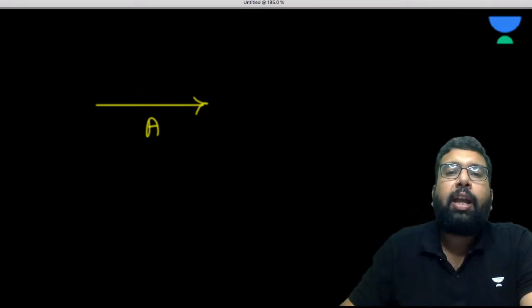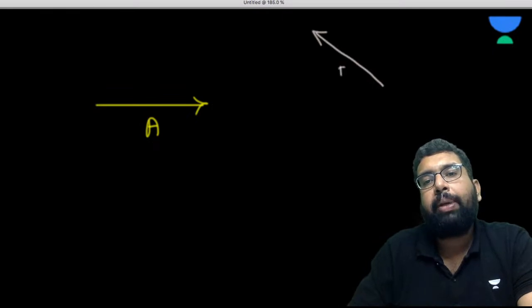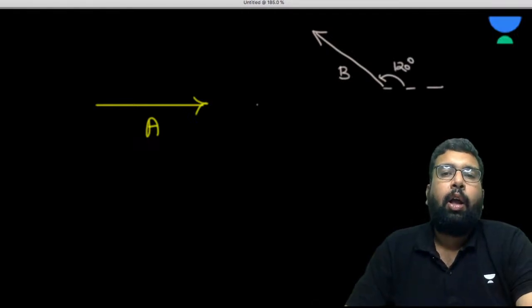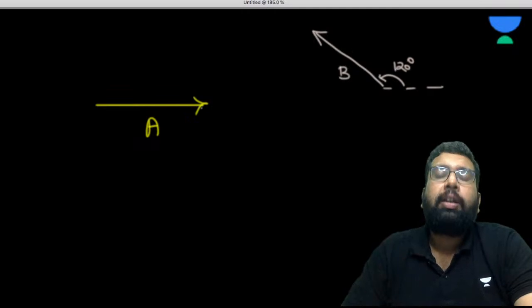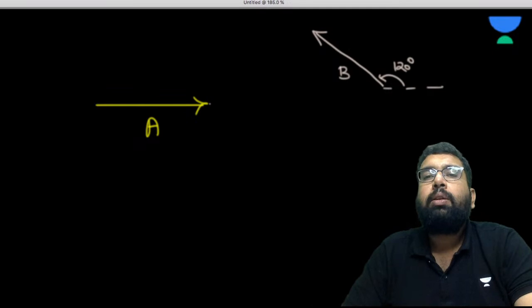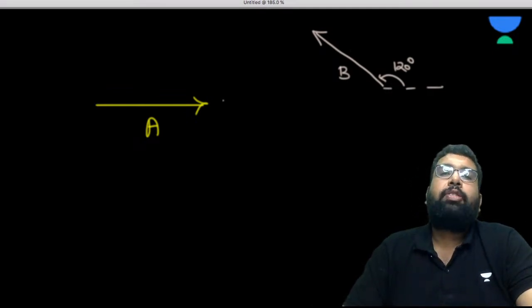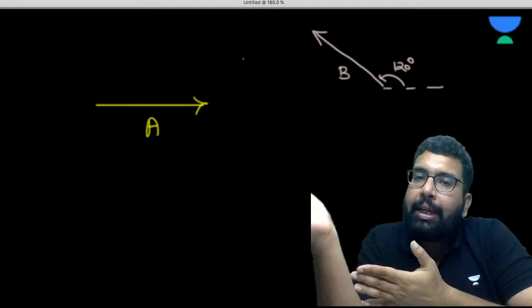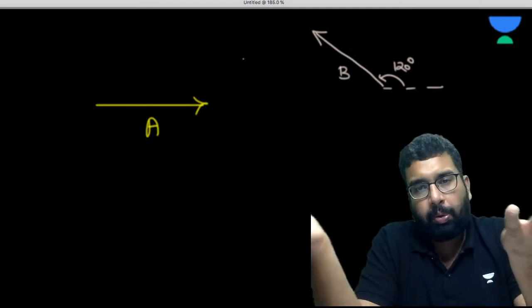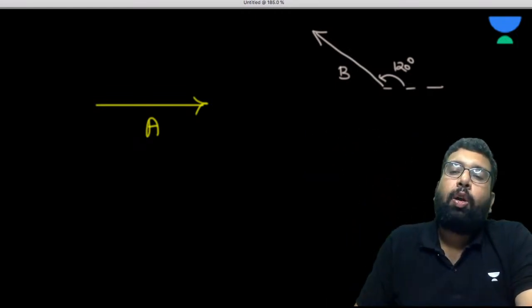Now let's suppose we have one more vector B like this, which is making an angle of 120 degrees from the horizontal. Now you want to know the angle between these two vectors A and B. So what you can do is parallel shifting. Either you can take A to B, doesn't matter, or you can take B to A. Parallel shifting is always allowed.